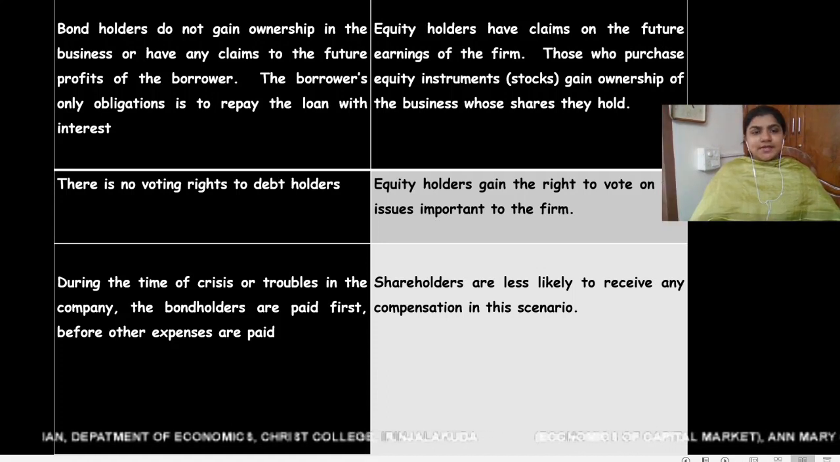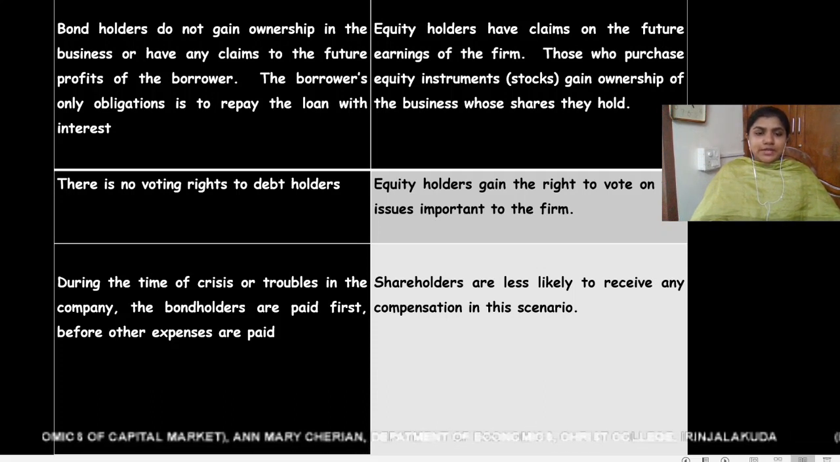Next difference: there is no voting right for debt holders. So holders of debt instruments have no voting rights in the company, whereas holders of equity instruments have voting rights in the company. Because the holders of equity instruments are owners of the company, they have voting rights in the company.